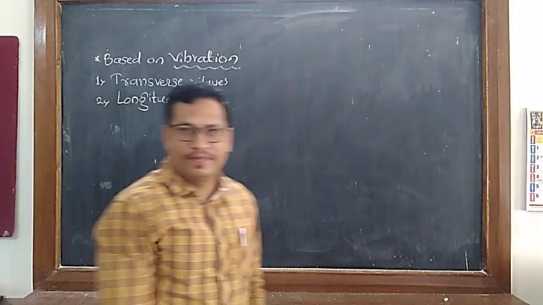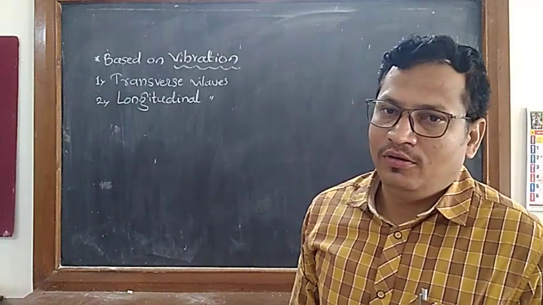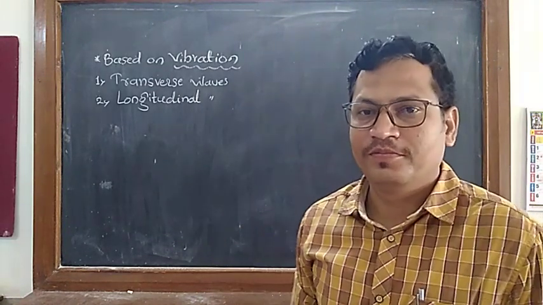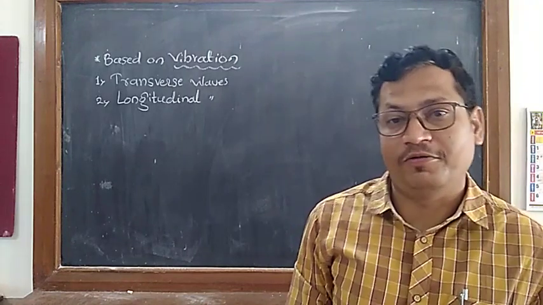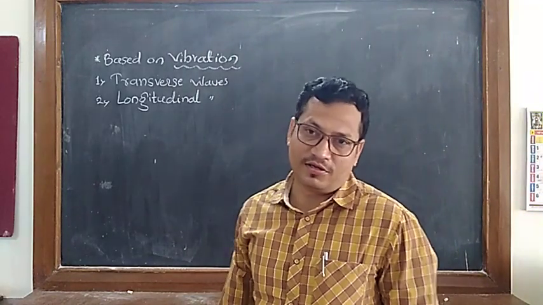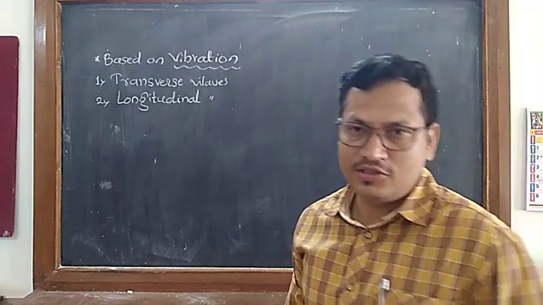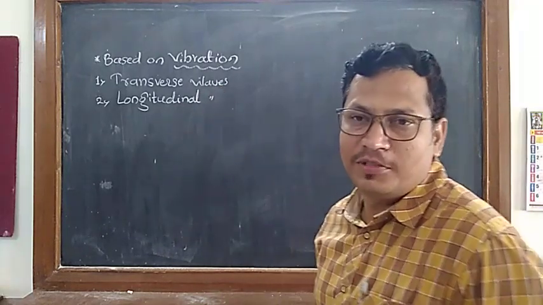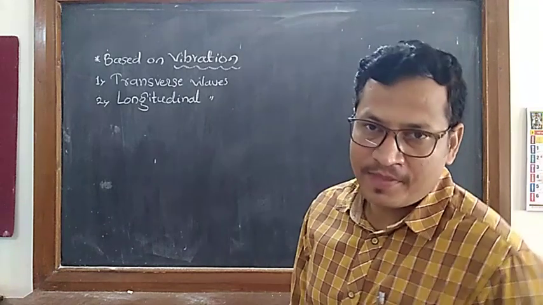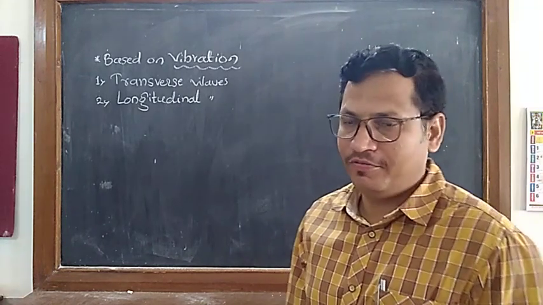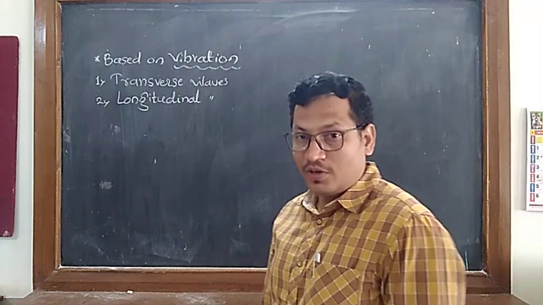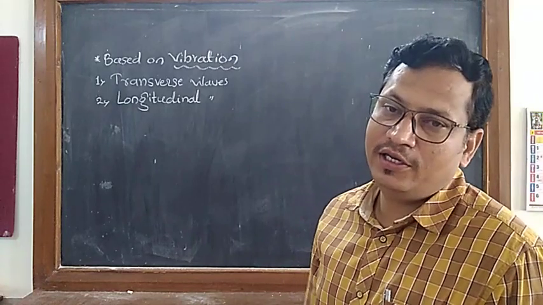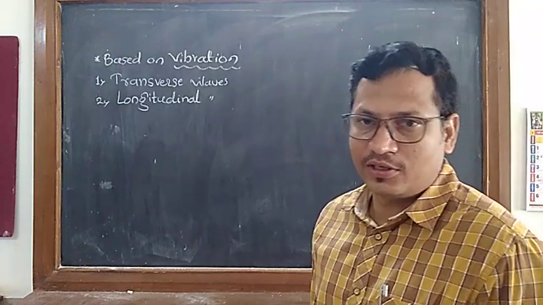I hope you can see that. The first type of wave based on vibration is the transverse wave, and the second one is the longitudinal wave. Very important. They may ask for 2 marks: on the basis of vibrations, how are waves classified? Then the waves are classified on the basis of vibration into two types: transverse wave and longitudinal wave. Very simple. They may carry 2 marks. Or they may ask what is transverse wave or what is longitudinal wave in a separate question for 1 mark.